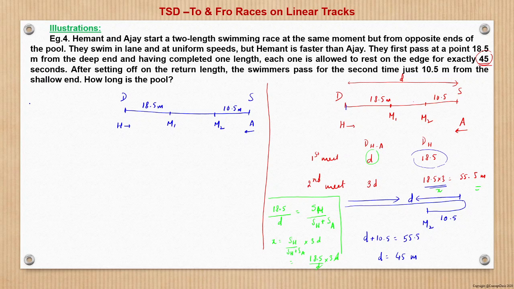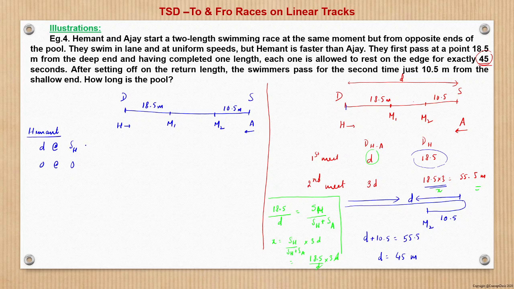Let us see for Hemant. Hemant covers a distance D at a speed of SH, and then covers a distance 0 at a speed of 0 meter per second, right?